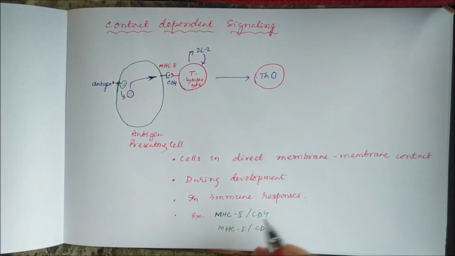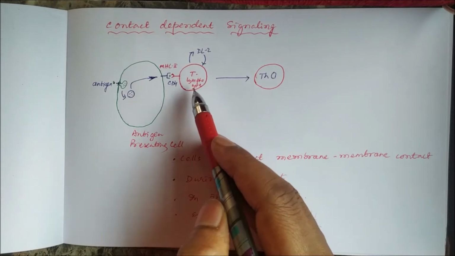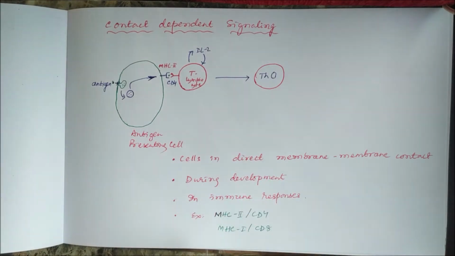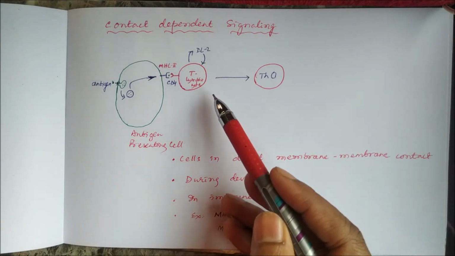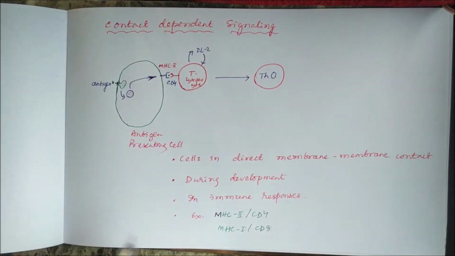If it is major histocompatibility complex 1, then CD8 receptors in the T lymphocytes recognize it, and if it is major histocompatibility complex 2, then CD4 receptors in T lymphocytes recognize it. So there will be an interaction between MHC2 and CD4, or MHC1 and CD8.